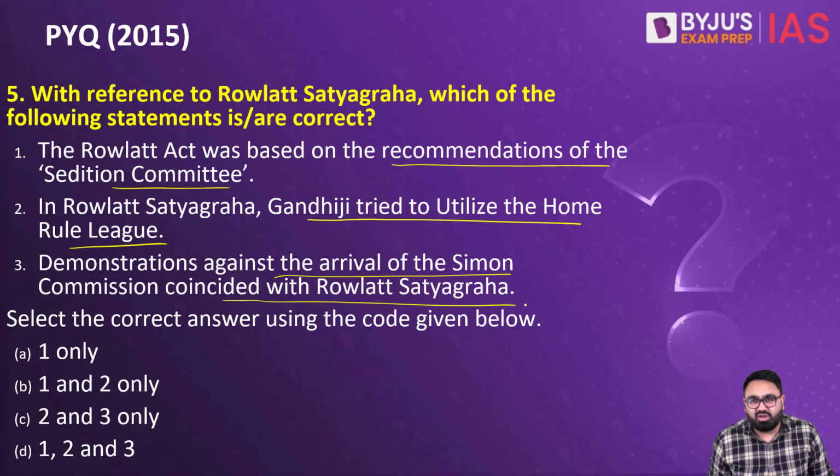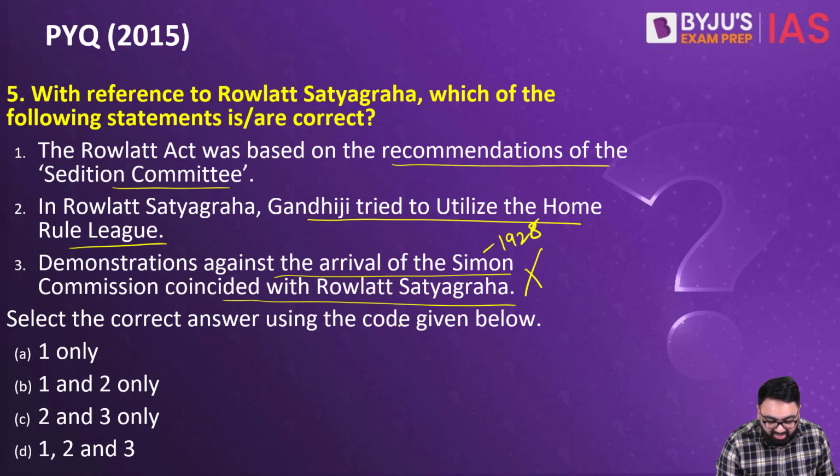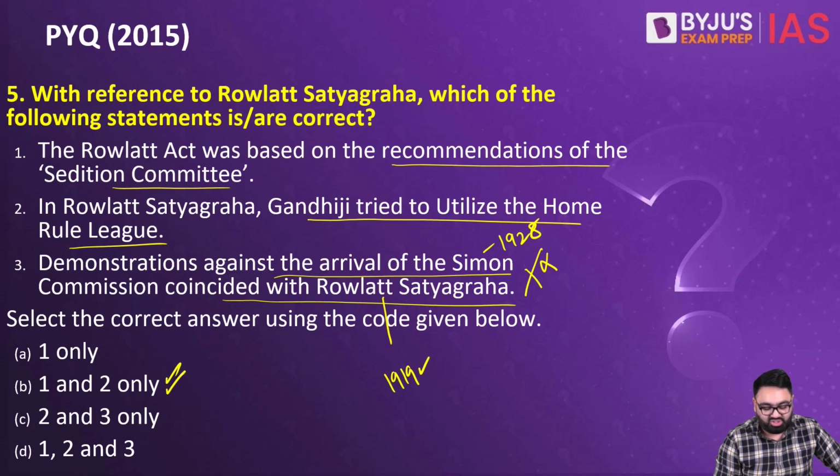Now, if you have read Modern History, it's an easy question to answer. You can easily eliminate the third one. The timeline is very different. Simon Commission came in 1928 while Rowlatt Satyagraha was 1919. So there's a big gap between the two. That is not how the history is. So the first and the second statements are correct. The answer here has to be B.